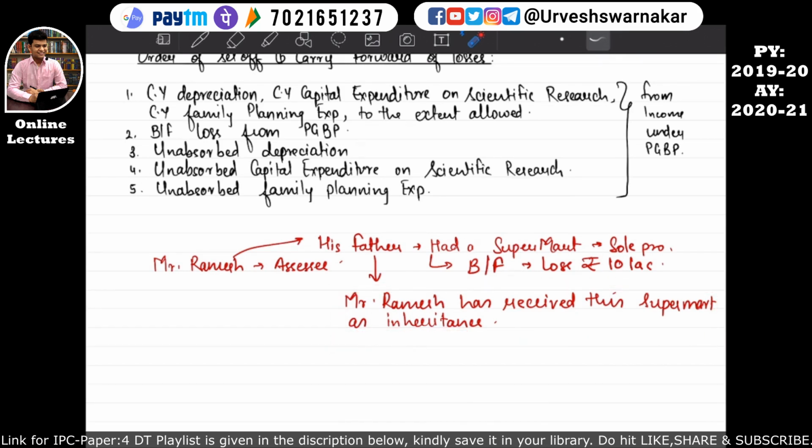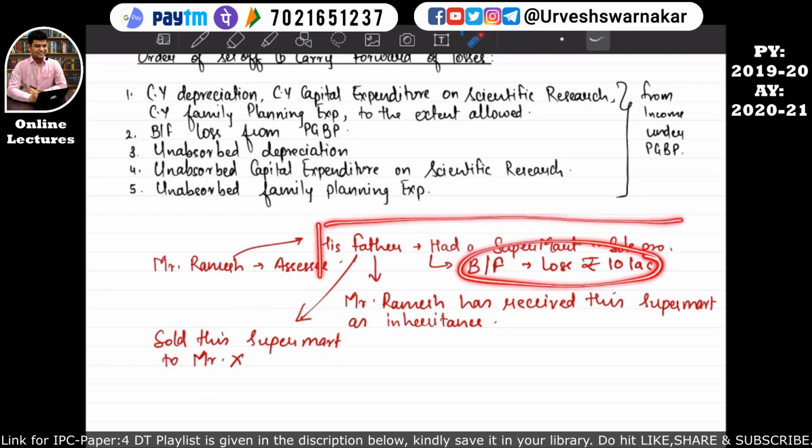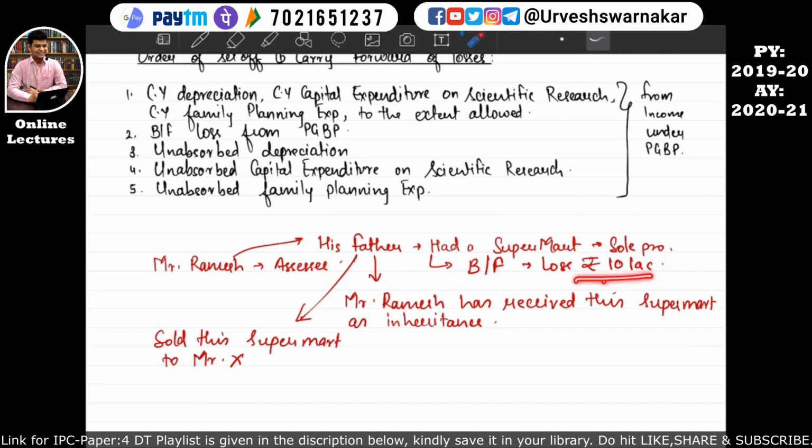But what if after the death of father, Mr. Ramesh sold this supermart to Mr. X? That is, he has sold it and it has not been transferred to Mr. X as an inheritance. Since it has not been transferred as inheritance, this brought forward loss of rupees 10 lakhs, which was carried by Mr. Ramesh's father, will not be allowed to Mr. X to carry forward and to set off against the income. I hope this is quite clear.